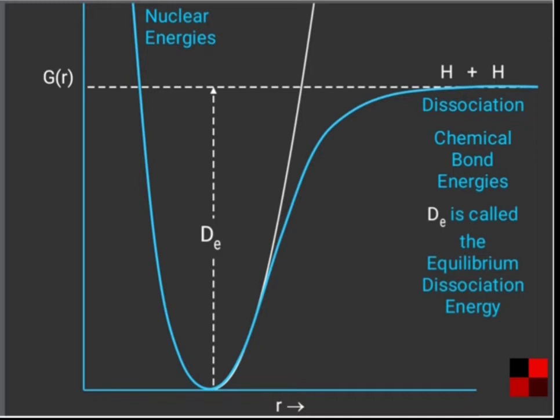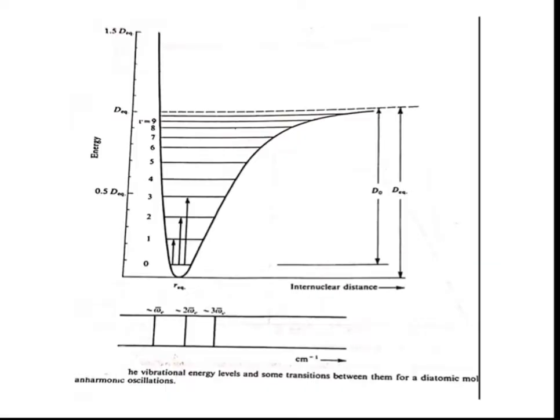So, dissociation of an H2 molecule into 2 H atoms. Chemical bond energy D is called the equilibrium dissociation energy. This much amount of energy is required for the dissociation of the H2 molecule into 2 H atoms. This is the diagram which is given in our book. Here on the y-axis there is energy, on the x-axis there is internuclear distance. See here, on the y-axis the energy is given as 0.5 D, then D and 1.5 D.